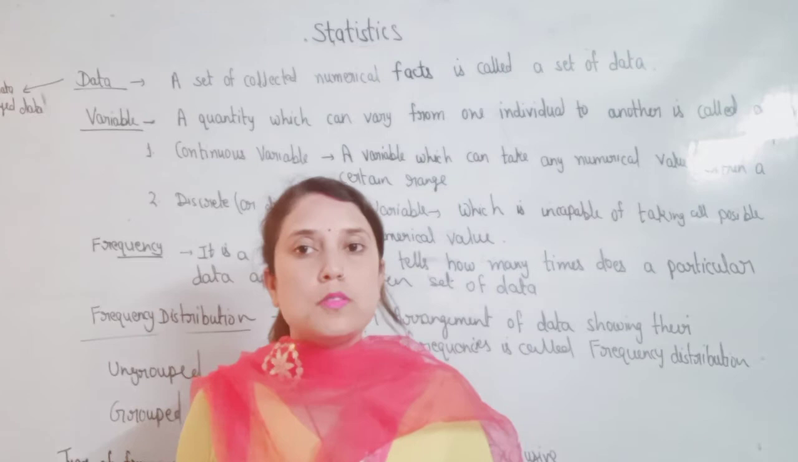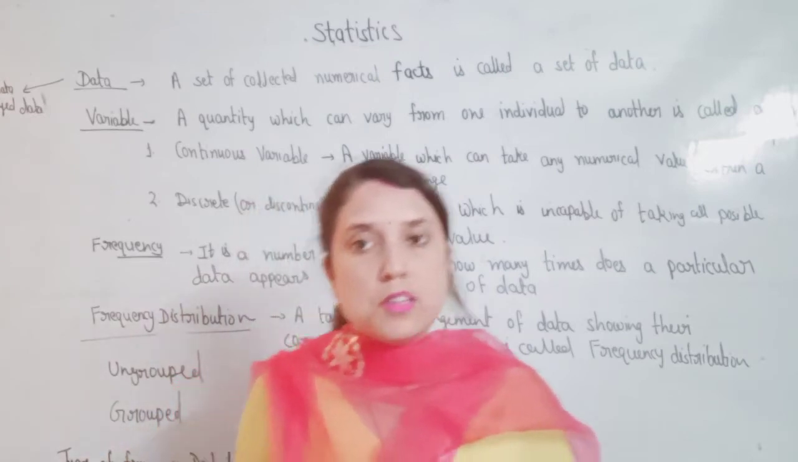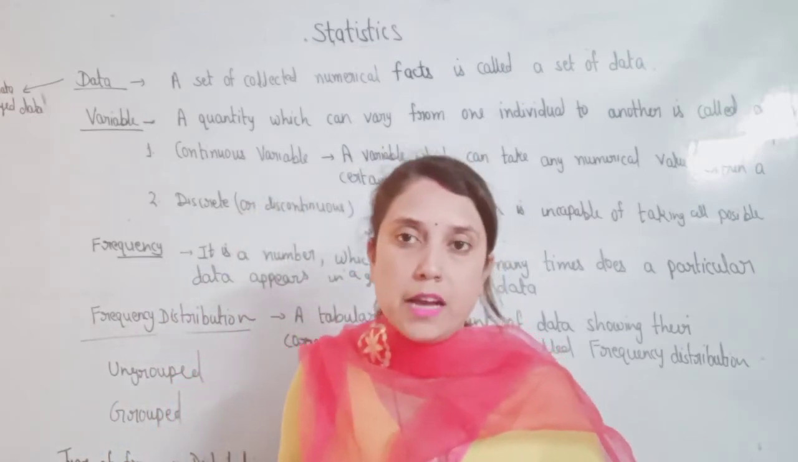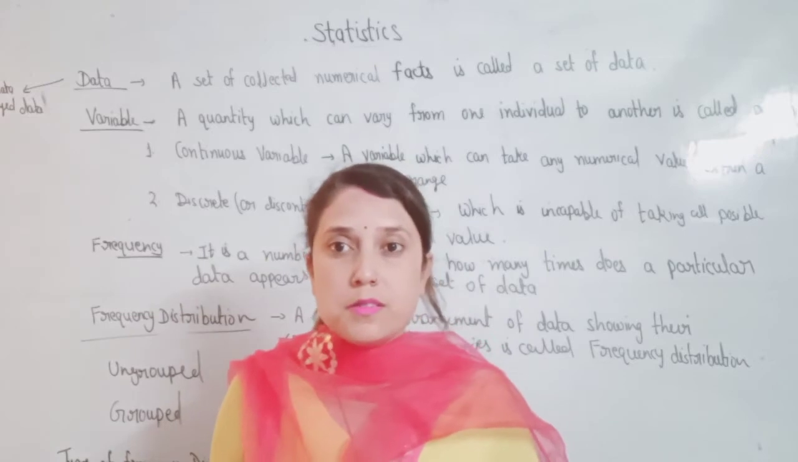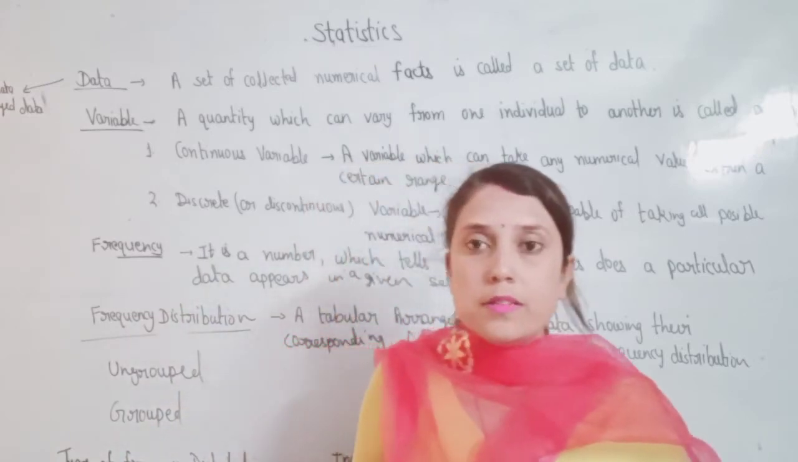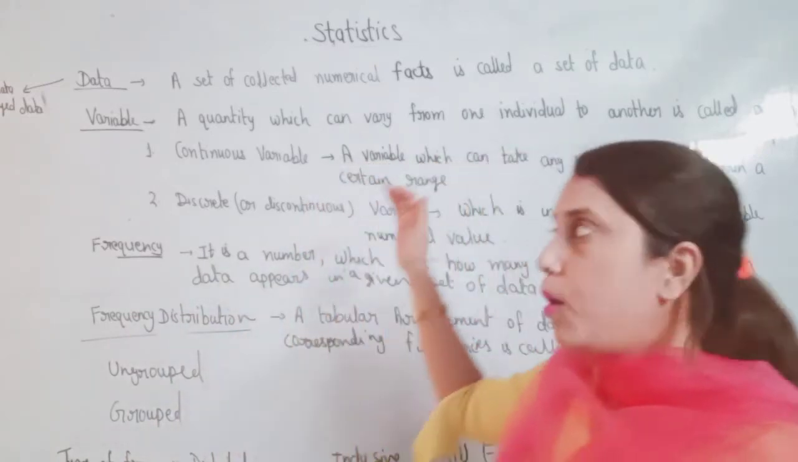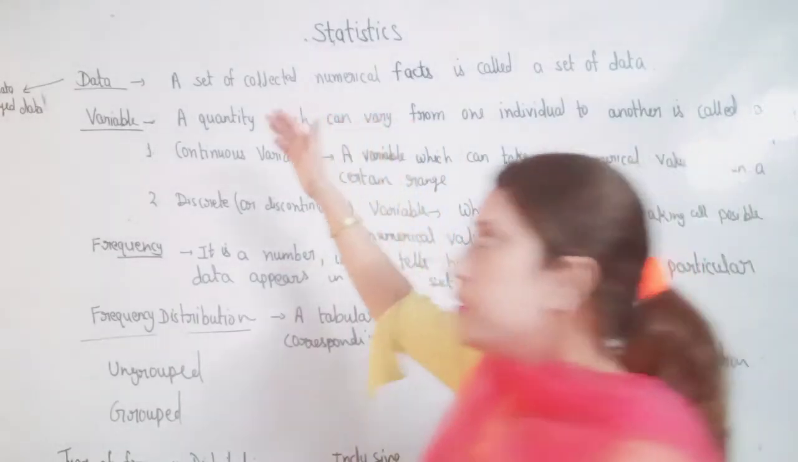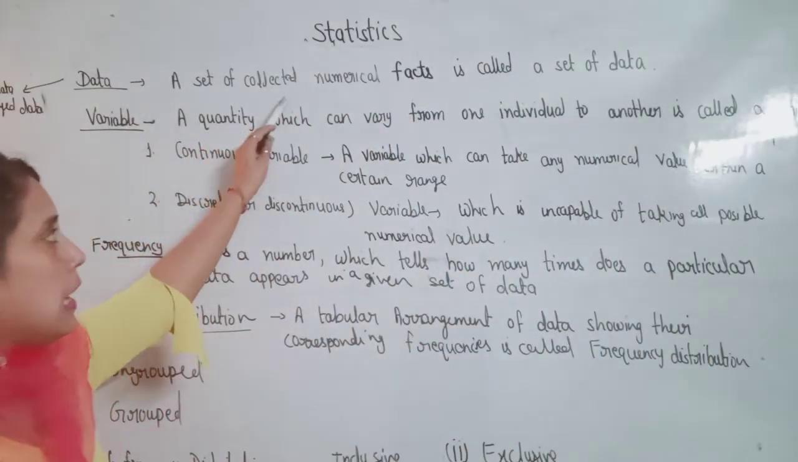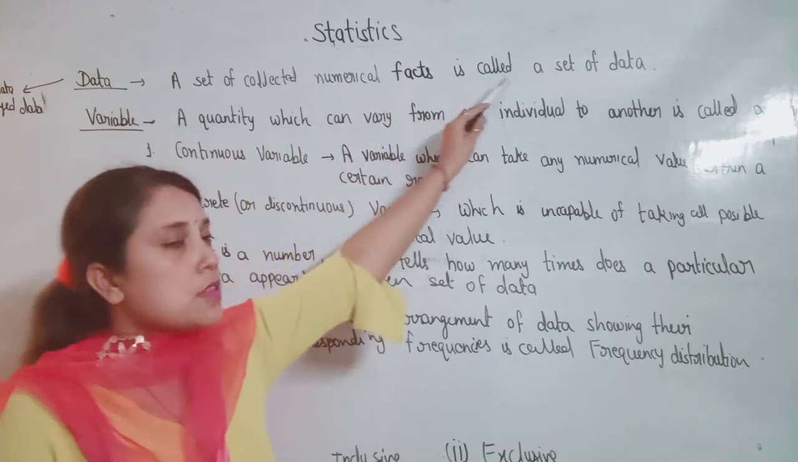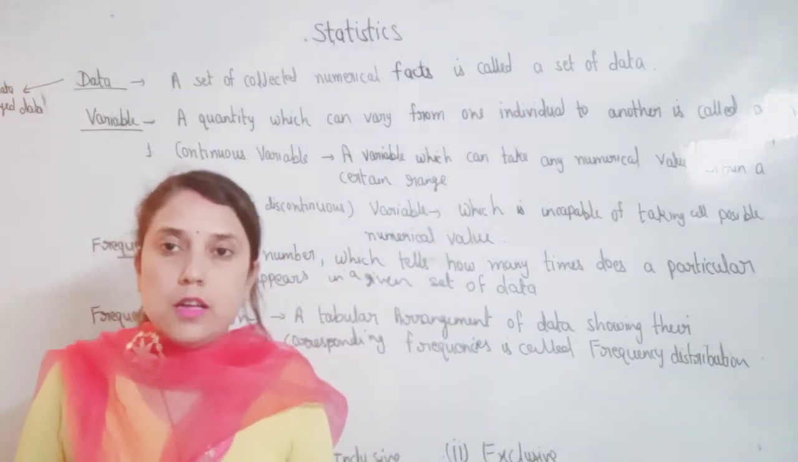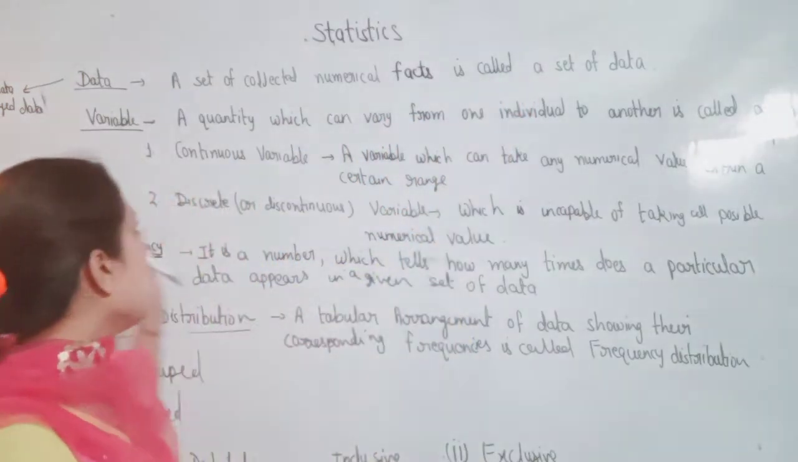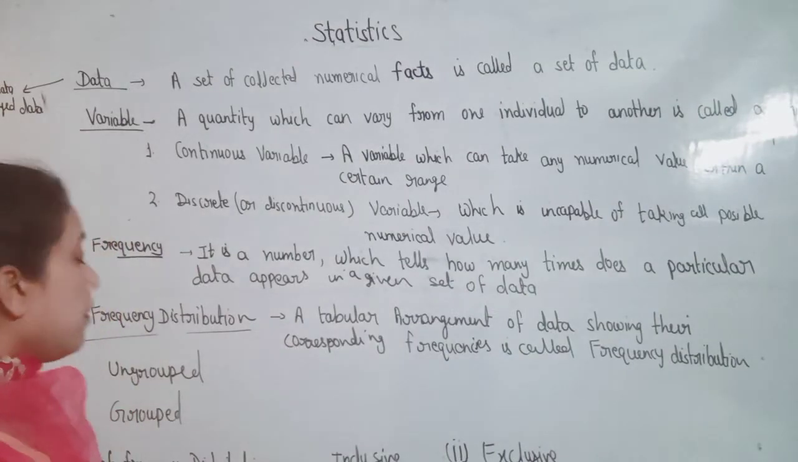Today we are going to start a very interesting chapter of class 9th maths, which is statistics. Now in stats we study about data. What is data? A set of collected numerical facts is called a set of data. There are two types, raw data and array data.